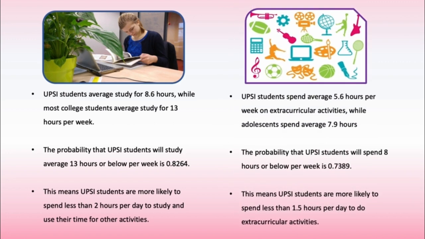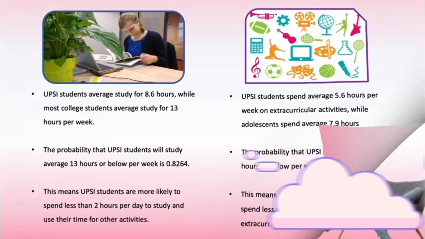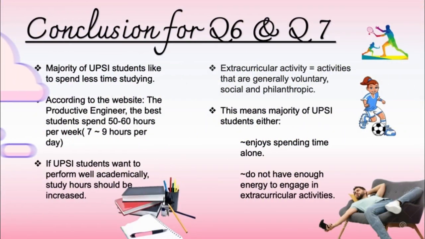Meanwhile, for extracurricular activities, UPSI students spend an average of 5.6 hours per week, while adolescents spend an average of 7.9 hours. The probability that UPSI students will spend 8 hours or below per week is 0.7389. This means UPSI students are more likely to spend less than 1.5 hours per day on extracurricular activities. The conclusion for question 6 is that the majority of UPSI students like to spend less time studying.